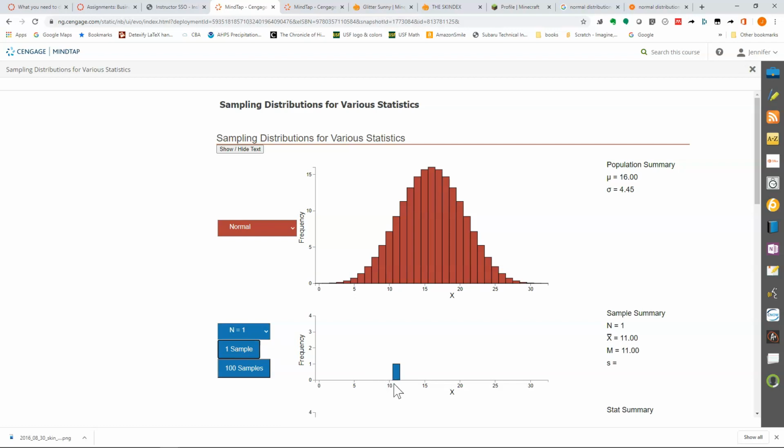So we randomly selected a person and their shoe size happened to be 11. And I can do this again and again and again. And most of the time you'll see we'll get values that are sort of in the middle.